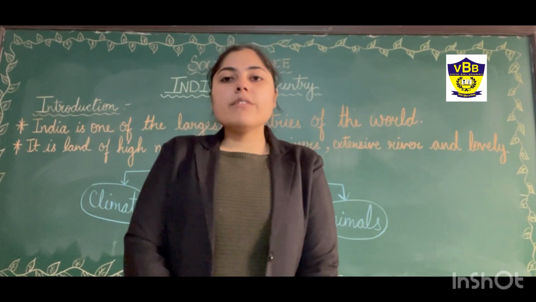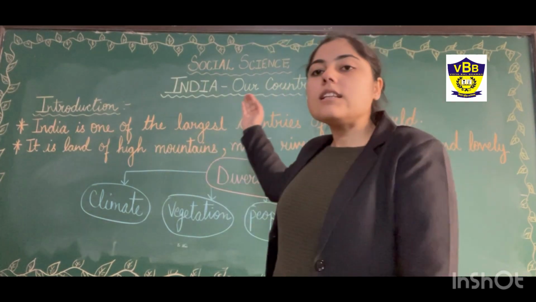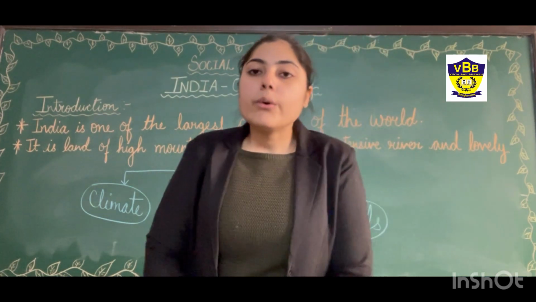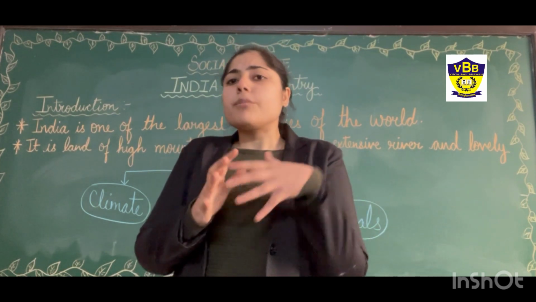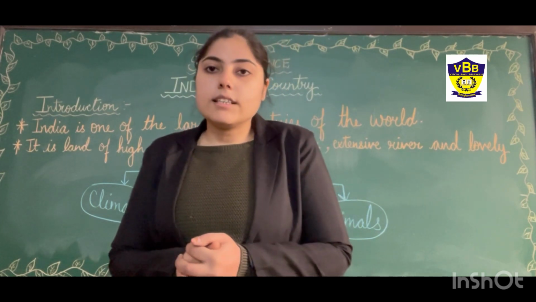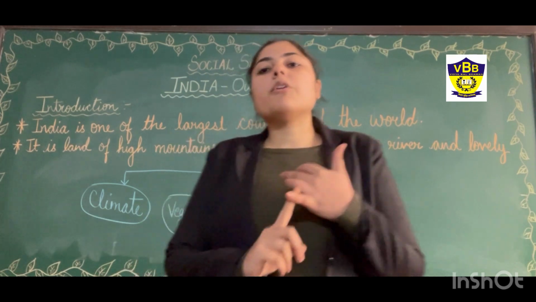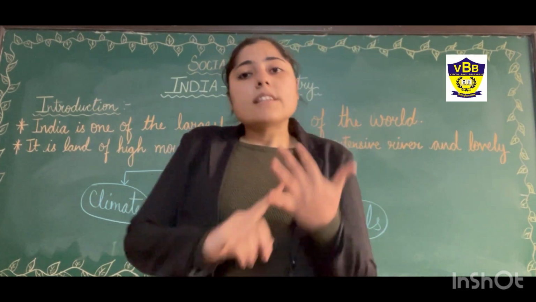So students, today we are going to start a new chapter in social science, that is India, our country. Before starting this chapter, let's recapitulate the previous topics which we have already studied. We studied about the solar system, in which we studied about different planets, their importance, their characteristics.